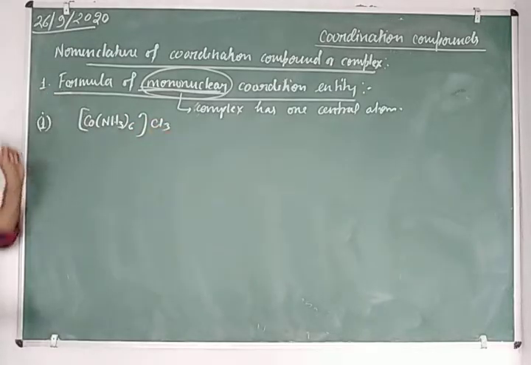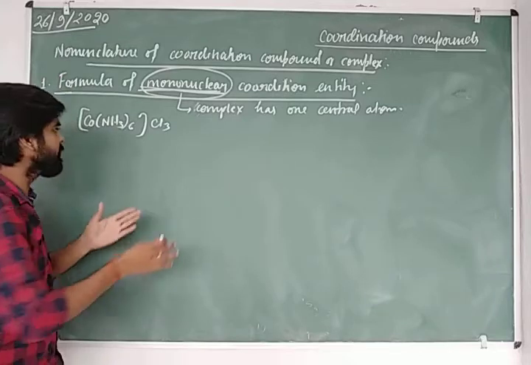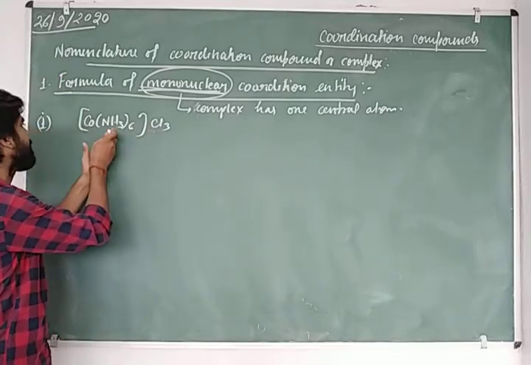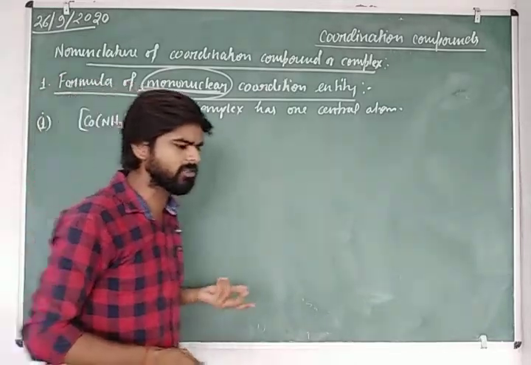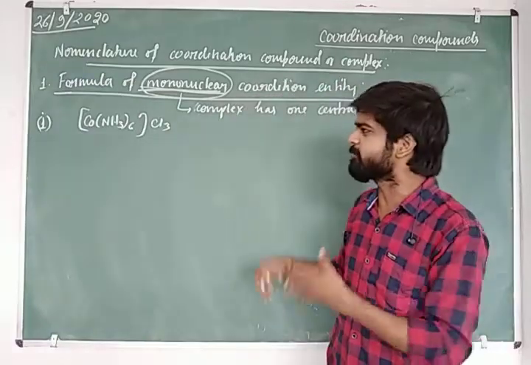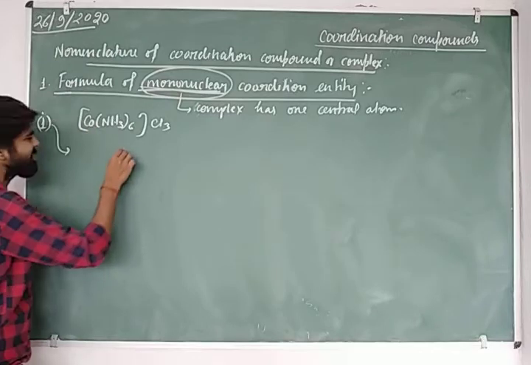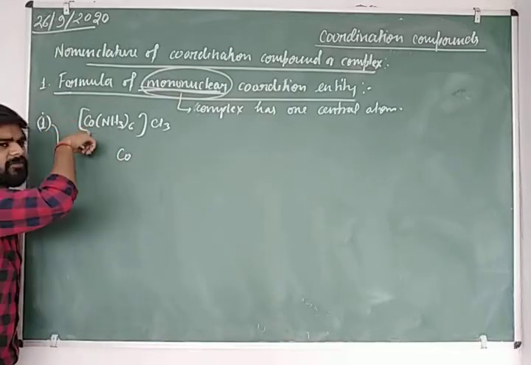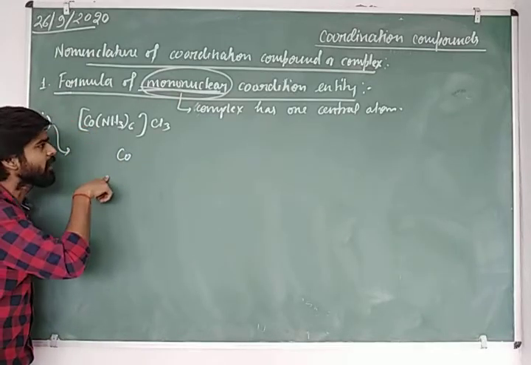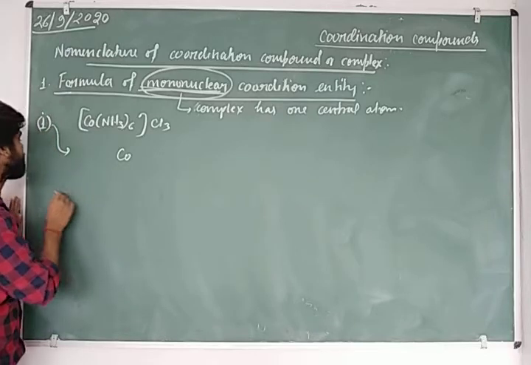Here, if we know all about the Cl and NH3 and Co which are involved in the coordination complex, how can we write the formula? So first of all, in our first rule, we write the central atom first. And what is the next step?